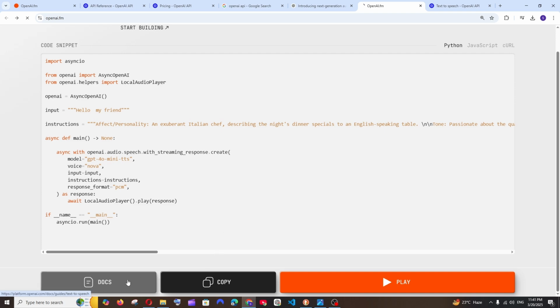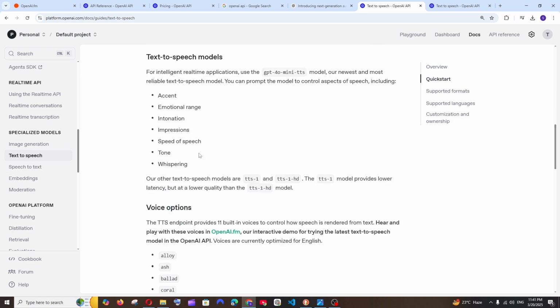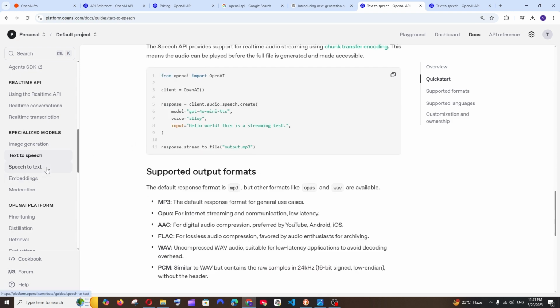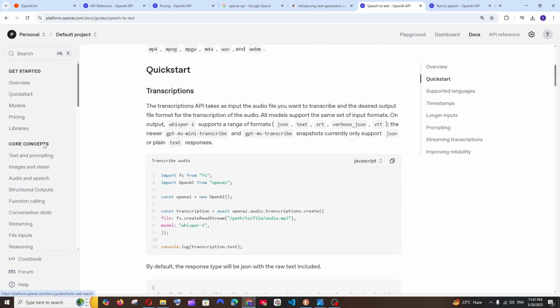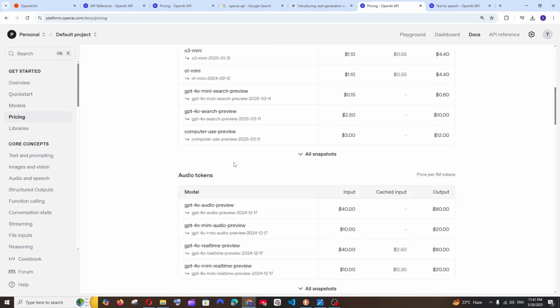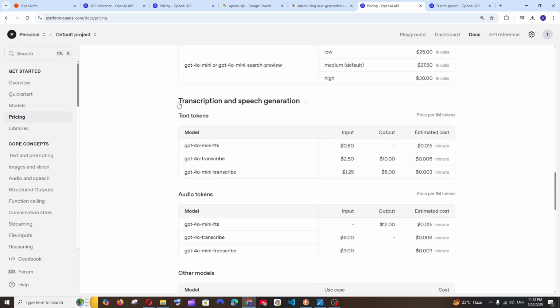And if you just click on documentation over here, you will be taken to the official documentation where they have code for JavaScript, Python and curl, text to speech, as well as speech to text. Everything is readily available over here. And in case you want to see the pricing of these models, click on pricing, and if we scroll down to the end, here we are having transcription and speech generation, and this is the text tokens as well as the audio tokens.